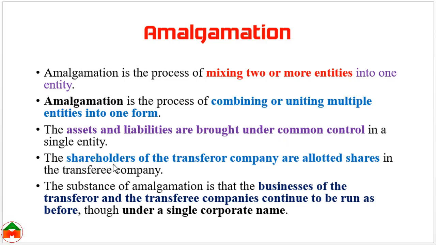Sometimes the shareholders of the transferor company, the company which will be liquidated, is known as the transferor company. So the shareholders of the transferor company are allotted shares in the transferee company. The substance of amalgamation is that the business of the transferor and the transferee companies continue to be run as before, though under a single corporate name. Amalgamation is a process of combining or mixing two or more entities into one entity.